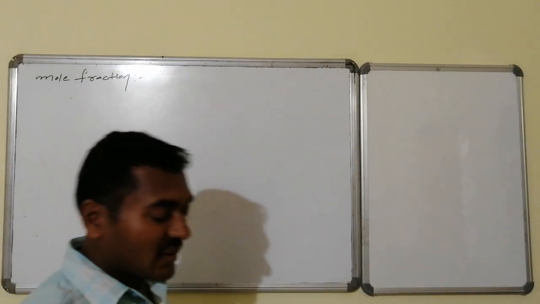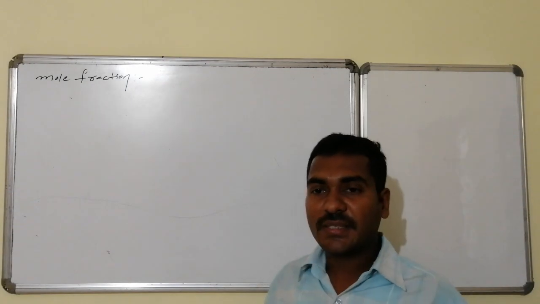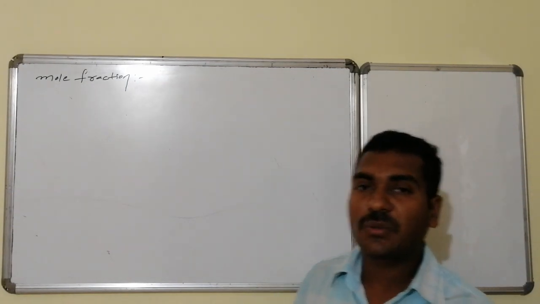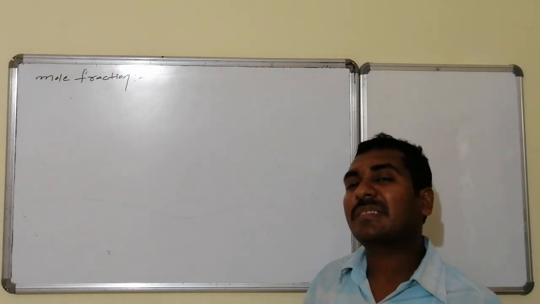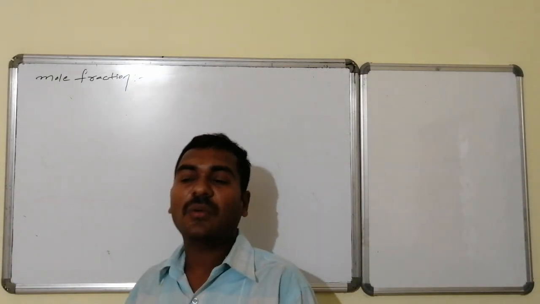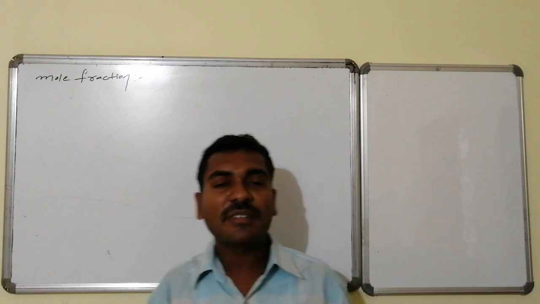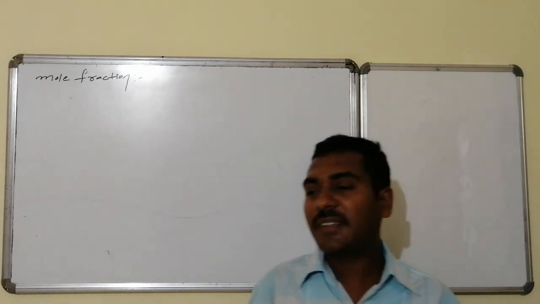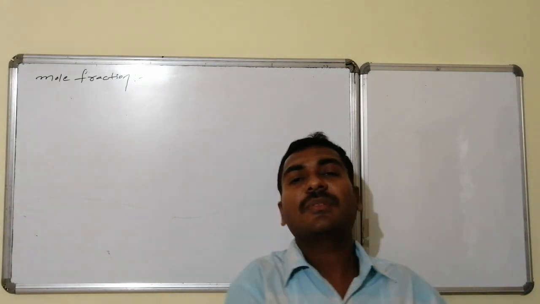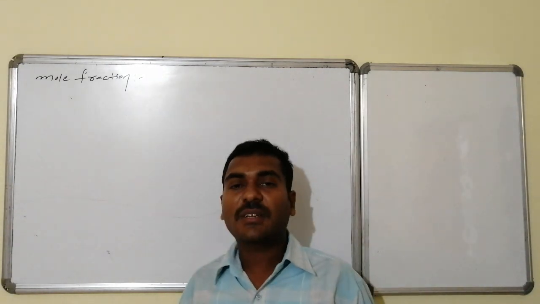Till now, whatever concentration units we discussed are primary concentration units, and all of these are percentage based concentration units. Out of 100 units, how many units of quantity are there? In 100 units of weight, how much weight of the component is there? In 100 units of volume, how much percentage of volume is there?